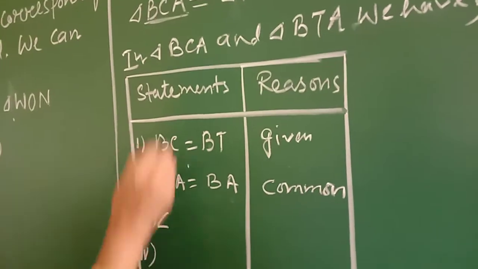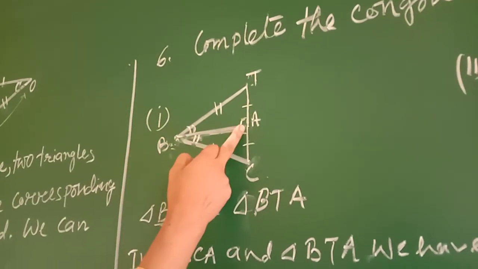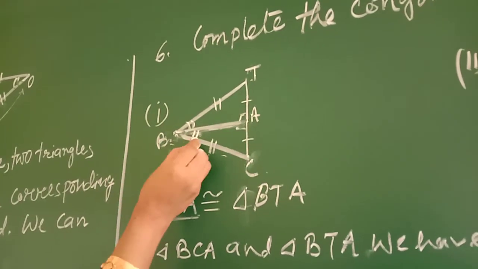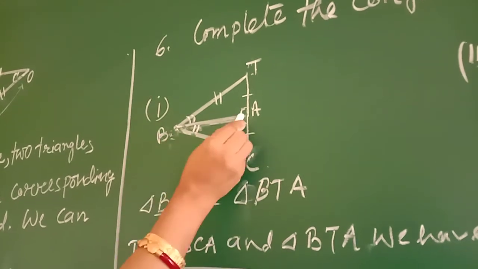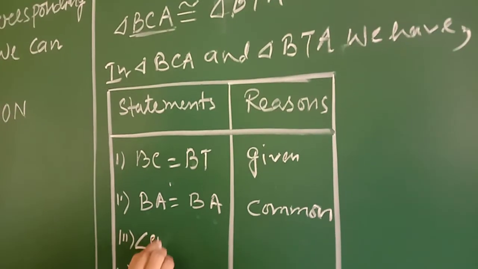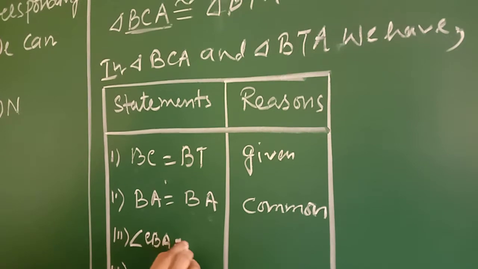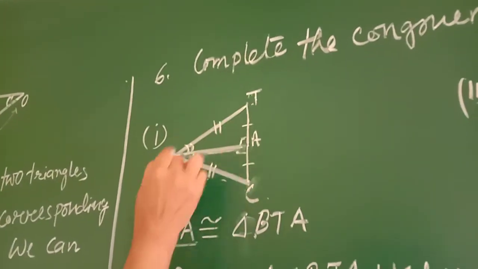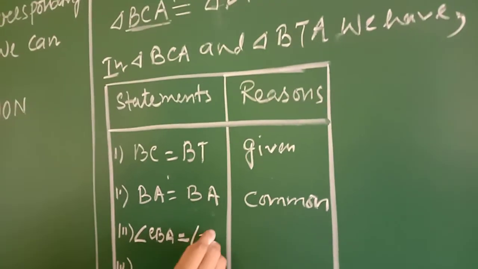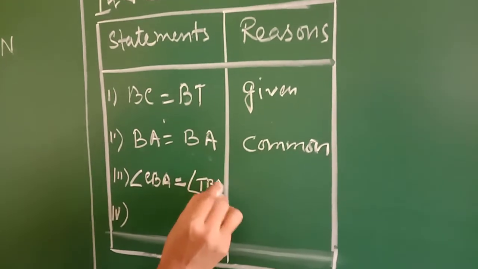And angle CBA, see the marking, angle CBA is equal to angle TBA, this is also given.